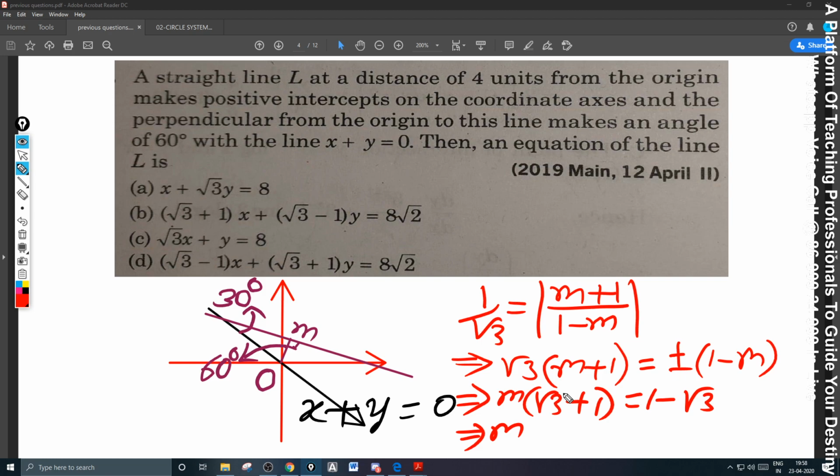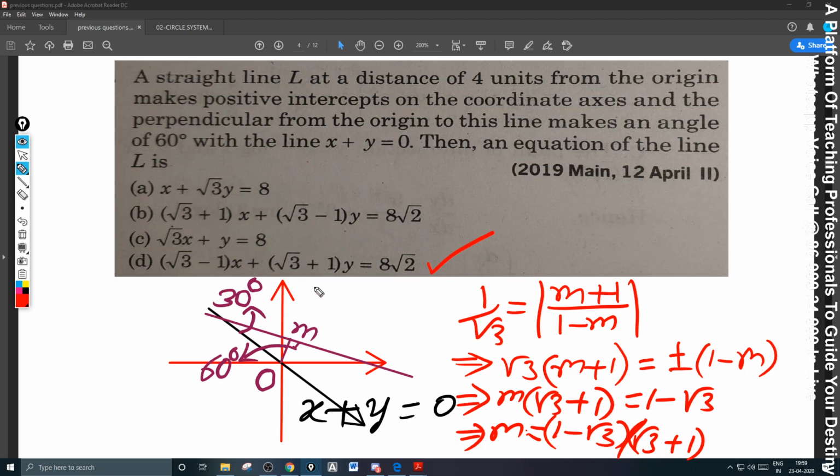Okay, now by taking plus, I have got 1 minus root 3 by root 3 plus 1. Now what happens? It is slope, please. Let us check it out here itself. We don't move further, we can decide here itself. Numerator x, denominator y, and change the sign in between, and hence the answer should be D.